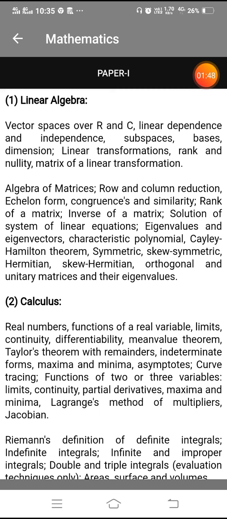So algebra of matrices, row and column reduction, echelon form, congruences and similarity, rank of a matrix, inverse of a matrix, solution of system of linear equations, eigenvalues and eigenvectors, characteristic polynomial, Cayley-Hamilton theorem, symmetric, skew-symmetric, Hermitian, skew-Hermitian, orthogonal and unitary matrices and their eigenvalues. All of this syllabus you can see on the screen. Many questions are related to this topic.